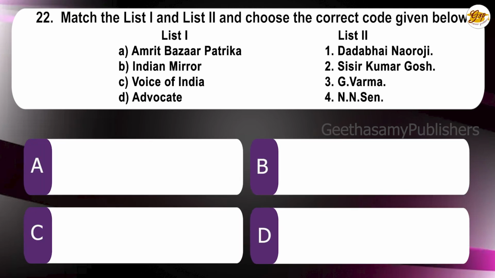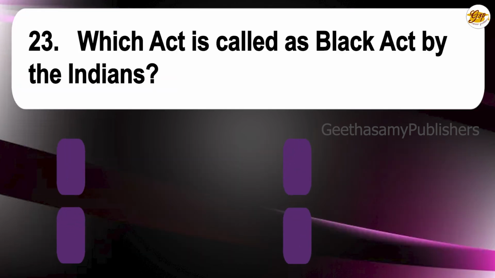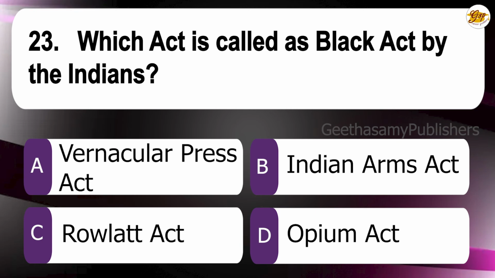Question number 22. Match list 1 and 2. Choose the correct codes given below. Amrit Bazar Patrika, Dadabhai Naoroji, Indian Mirror, Sisir Kumar Ghosh, Voice of India, G. Verma, Advocate N.N. Sen. The correct answer is A. So that is Amrit Bazar Patrika, Sisir Kumar Ghosh, Indian Mirror, N.N. Sen, Voice of India, Dadabhai Naoroji, Advocate G. Verma.